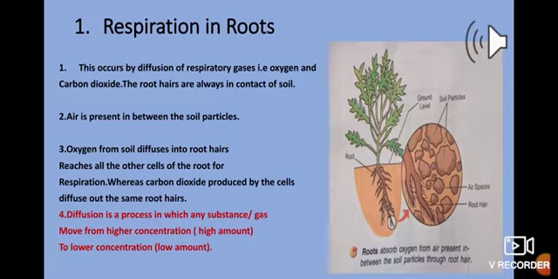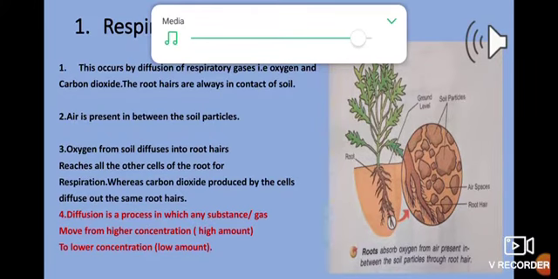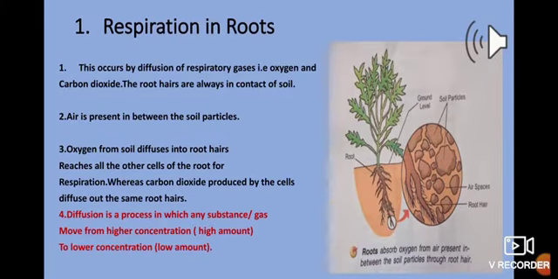It simply means that if you could see in the picture there, the amount of oxygen is very much in the soil and there is no oxygen present inside the plant body. So when the air is moving from the place where it is present in large quantity to a place where it is present in nil or small quantity, then it is known as the process of diffusion. That means movement of oxygen from the place where it is present in large amount to a place where it is present in small amount is known as diffusion.